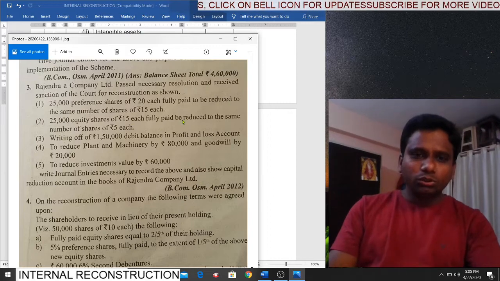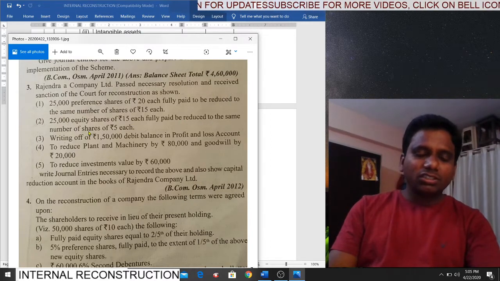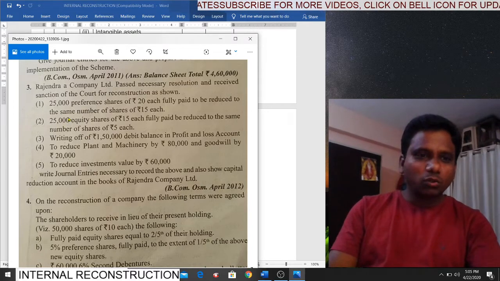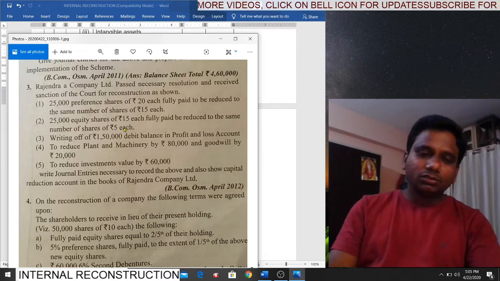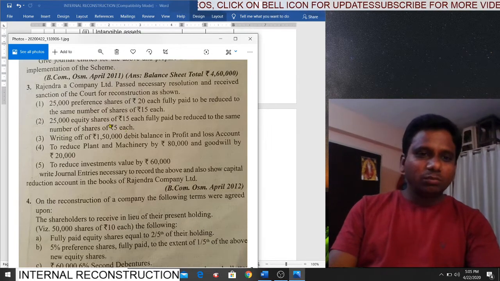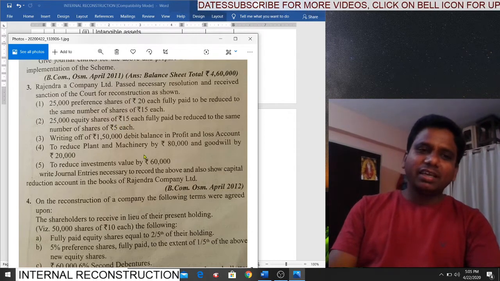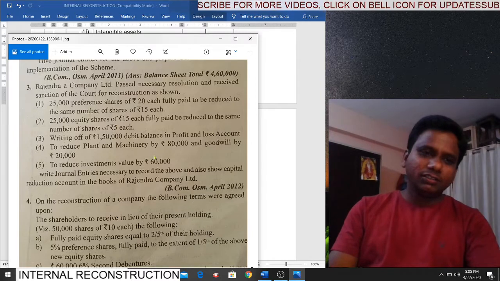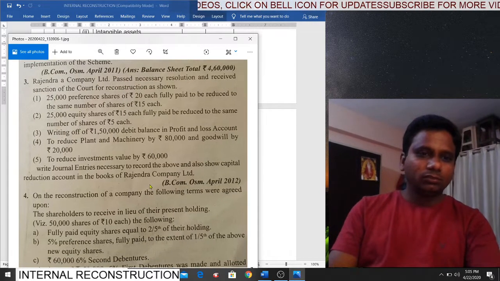Be reduced to, underline the word again, reduced to the same number of shares. Same number of shares means 25,000 shares only, of 5 rupees each. What is the new share price? 5. Earlier price is 15, new share price is 5. So what is the sacrifice made by the equity shareholders? 10. Is it clear? Next.